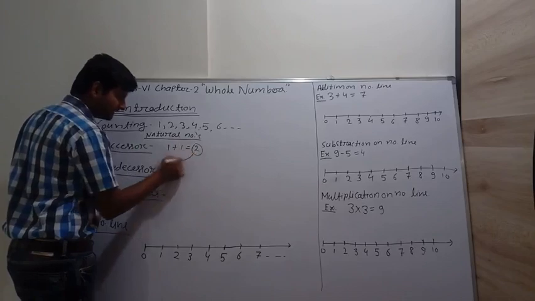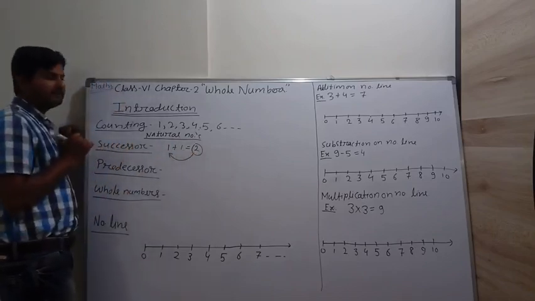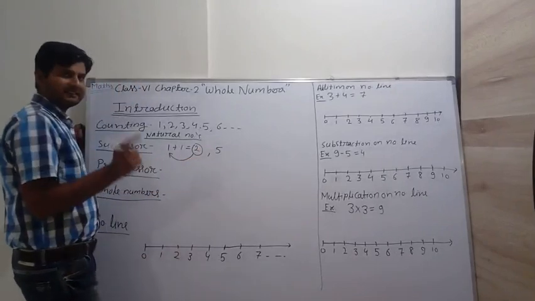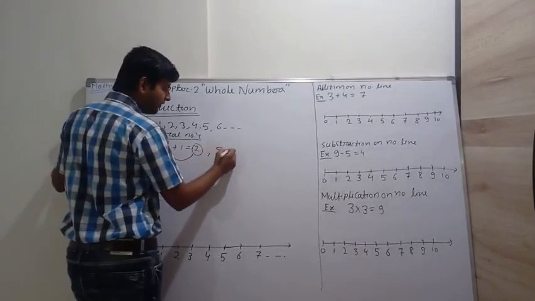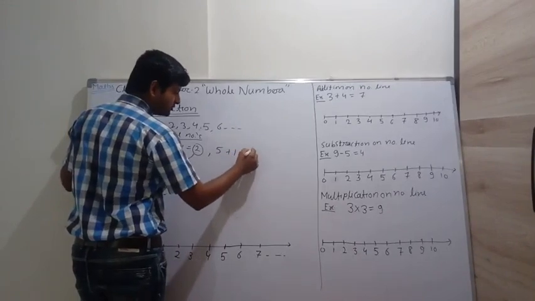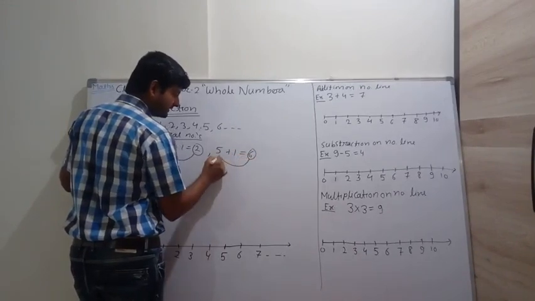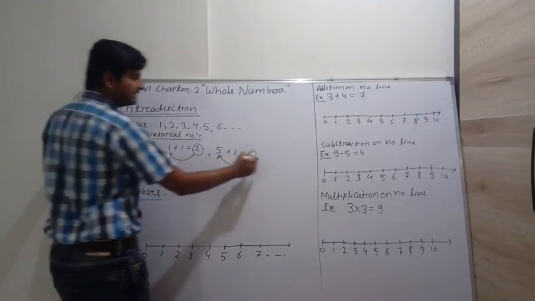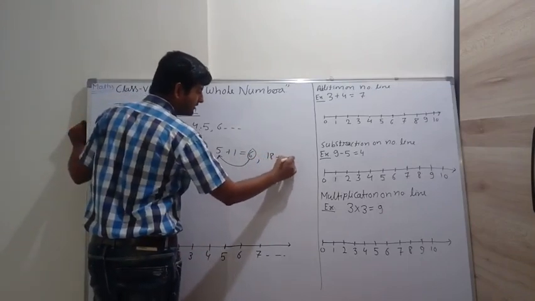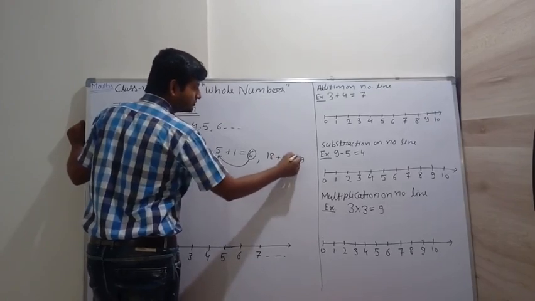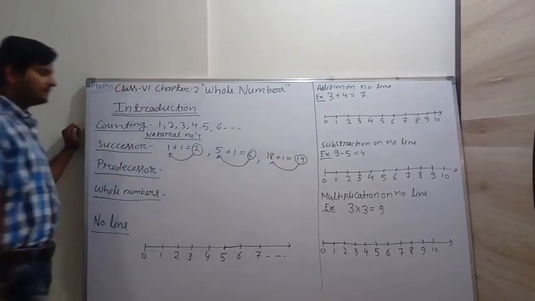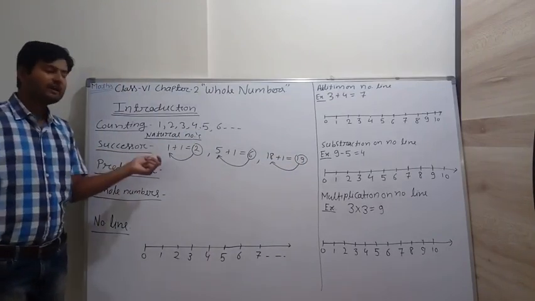Similarly, what is the successor of 5? In 5 we add 1, 5 plus 1 is equal to 6. So 6 is the successor of 5. Similarly 18 plus 1 is equal to 19, so 19 is the successor of 18. So in successor we add 1.